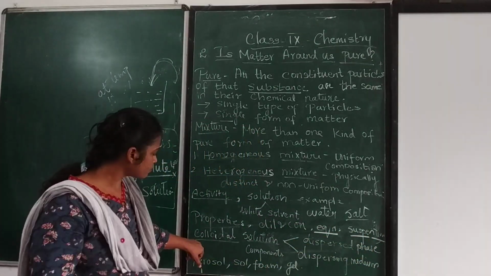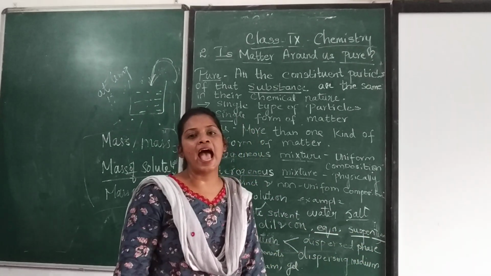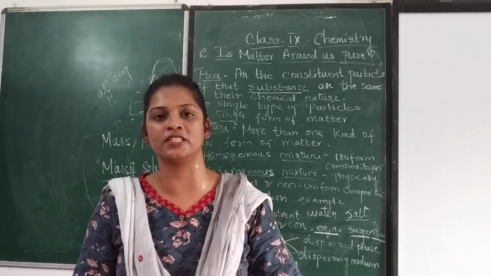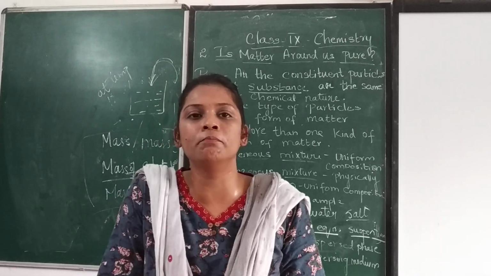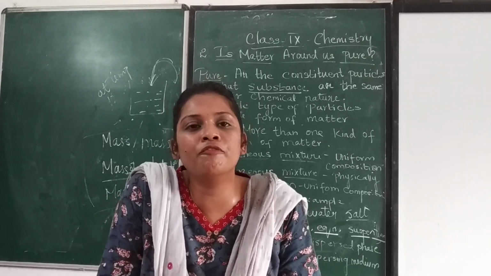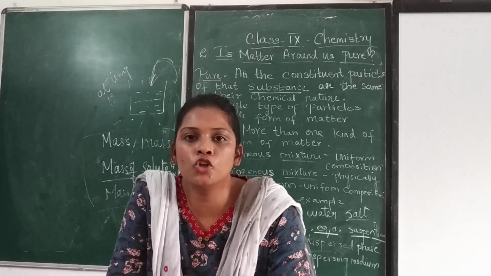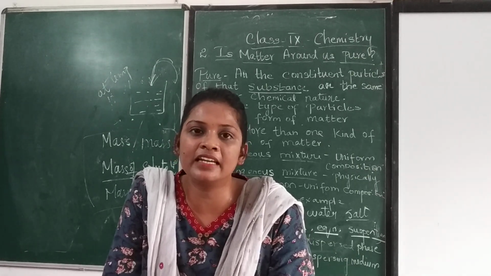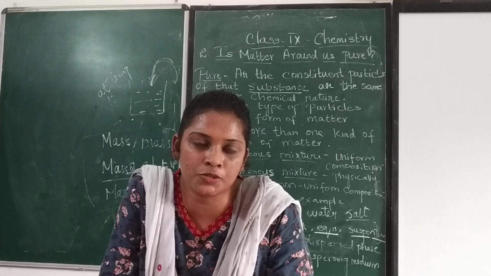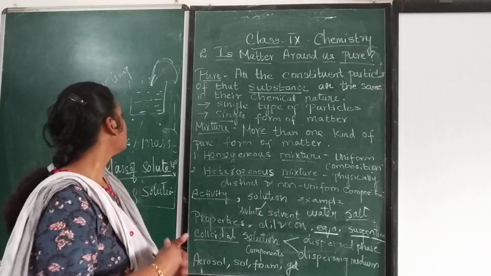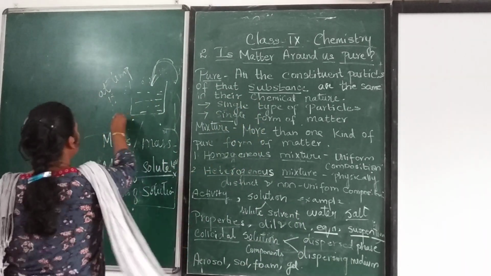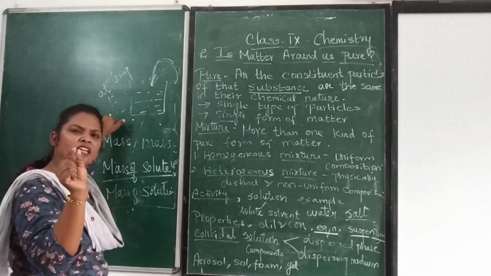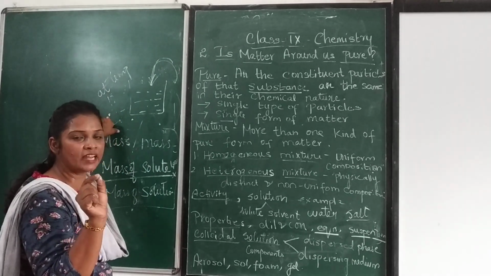And then a colloidal solution has both properties, heterogeneous as well as homogeneous. For example, milk. When we see milk, the particle is not visible to our eyes, but it stands distinct. It will not mix with the water or the substance. The particle stands just like that, and it is very small in size.